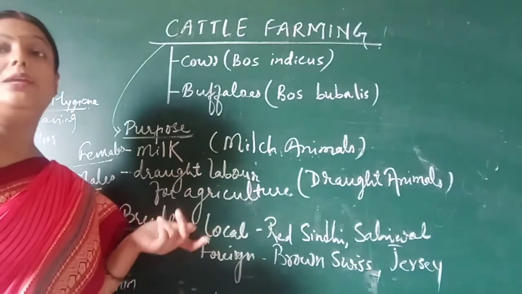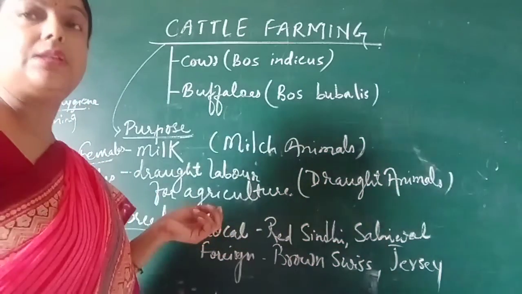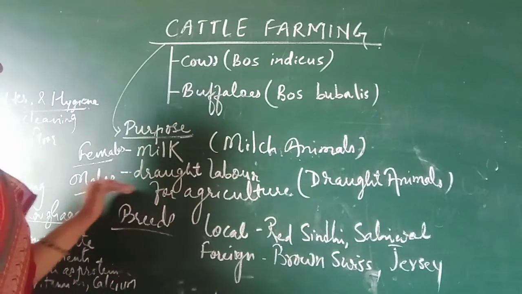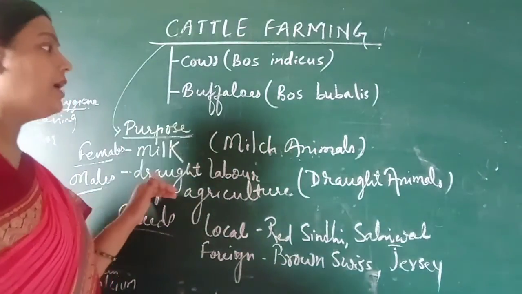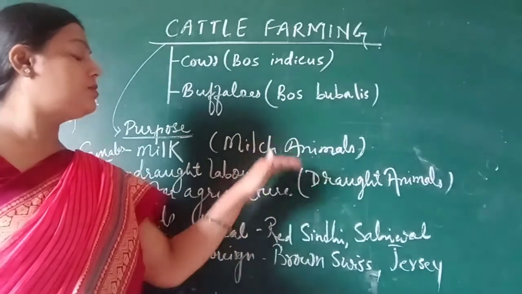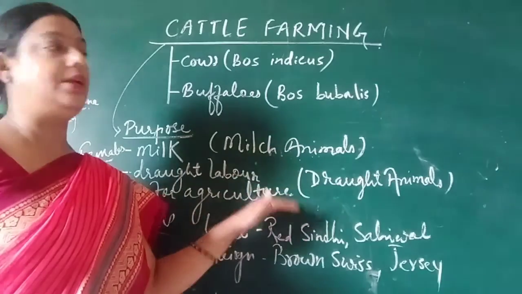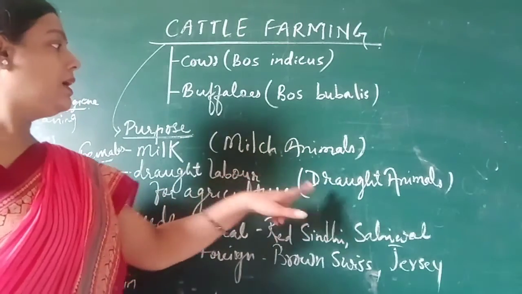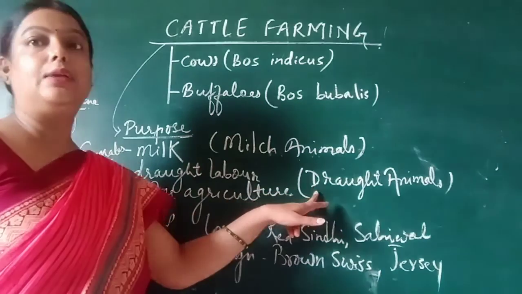They can also be used for the oxen cart. You must have seen the oxen cart, the bullock cart. Males are used for such purposes, and these animals are called draught animals. So on the basis of the purpose or utilization, they are categorized into two types: milch animals, which provide milk, and draught animals, which do labor.